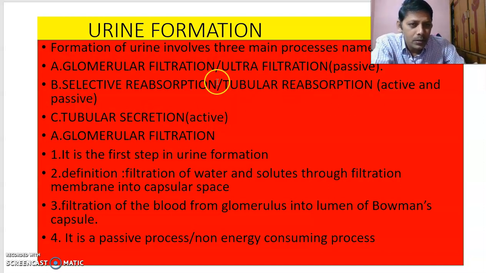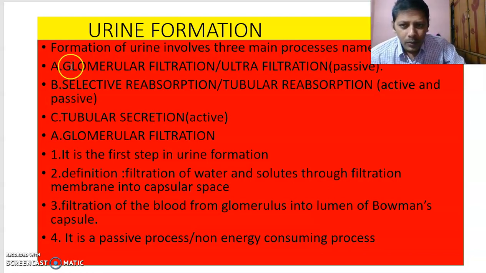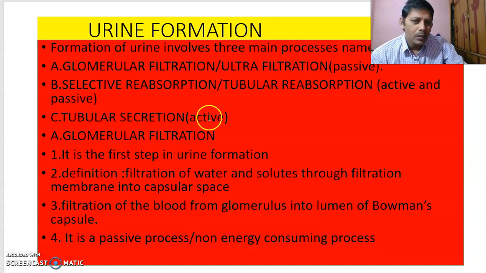Very important. Glomerular filtration or ultrafiltration is a passive process. Selective reabsorption or tubular reabsorption is active as well as passive. Tubular secretion is an active process. What are the three processes here? GST. Glomerular filtration, selective reabsorption, tubular secretion. Which are the active ones here? Two are active, and this one is passive, and this is also passive.